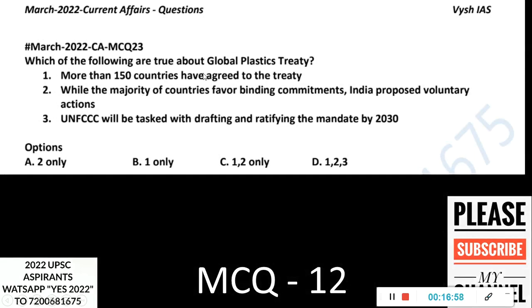Question number 12. Which of the following are true about Global Plastic Treaty? More than 150 countries have agreed to the treaty. While the majority of countries favor binding commitments, India proposed voluntary actions. UNFCCC will be tasked with drafting and ratifying the mandate by 2030. So something called Global Plastic Treaty is in news, and there is a high chance UPSC will ask a question on this.